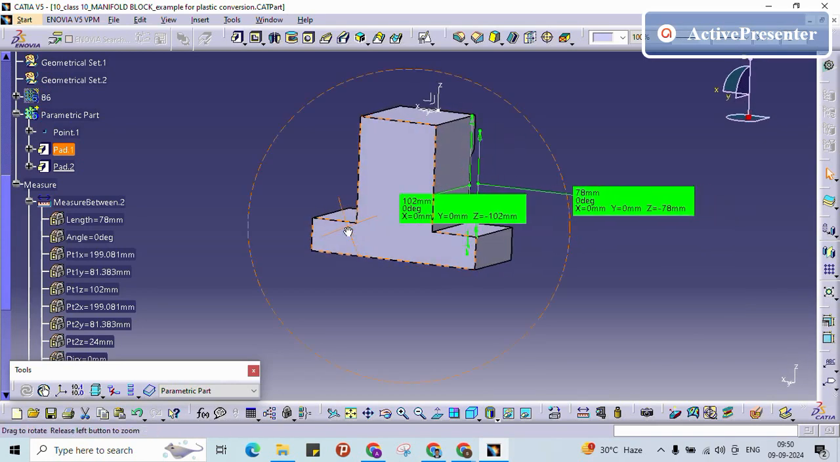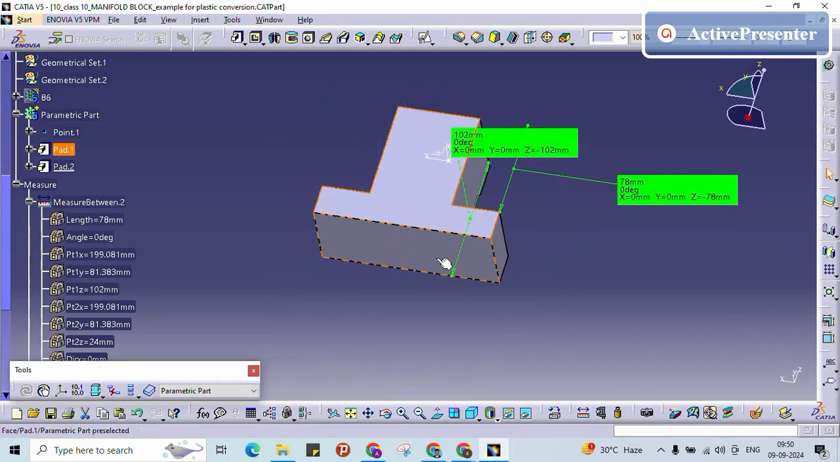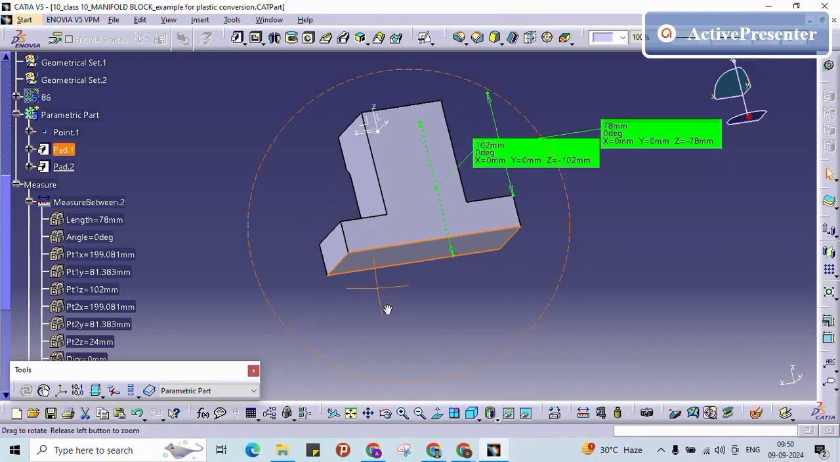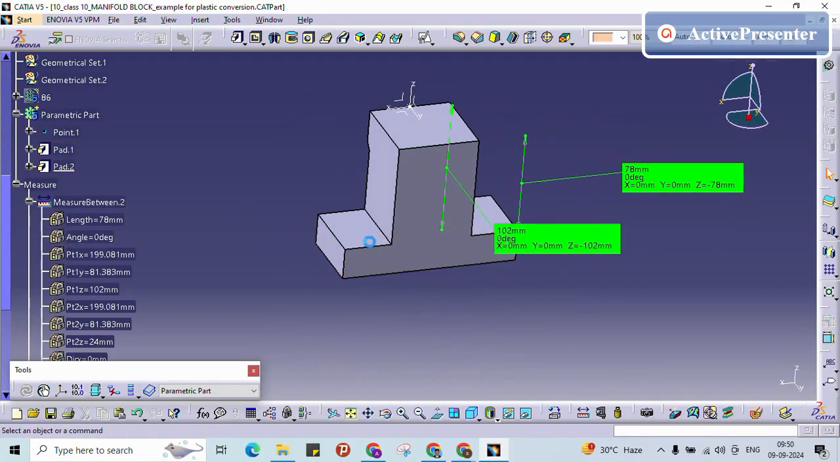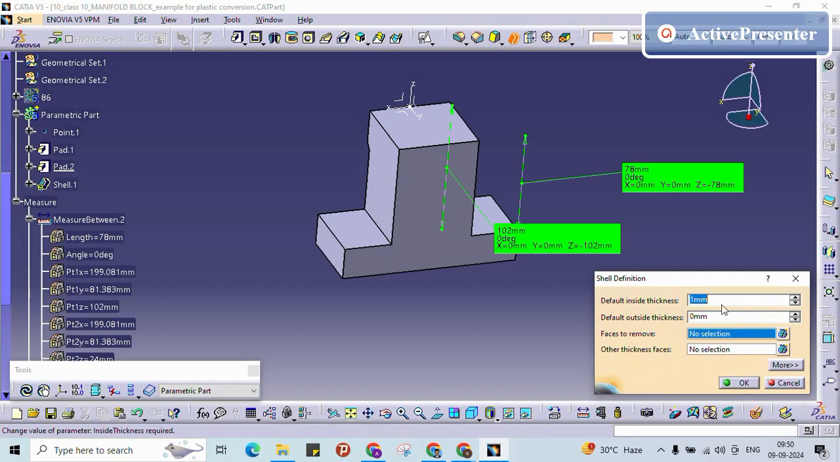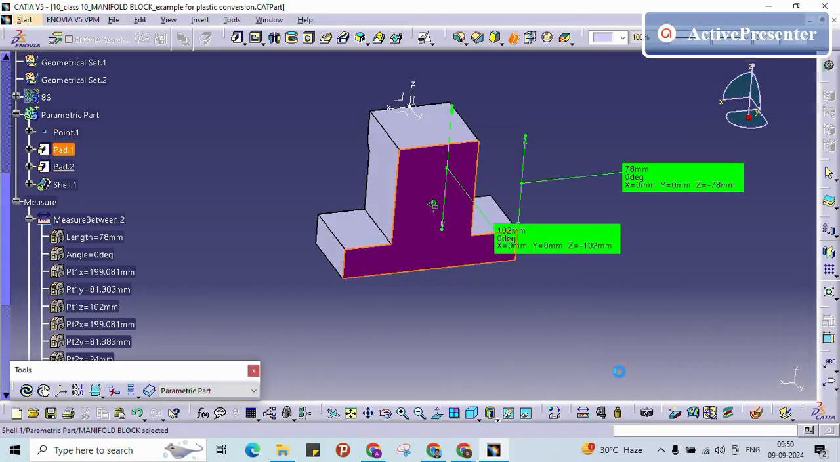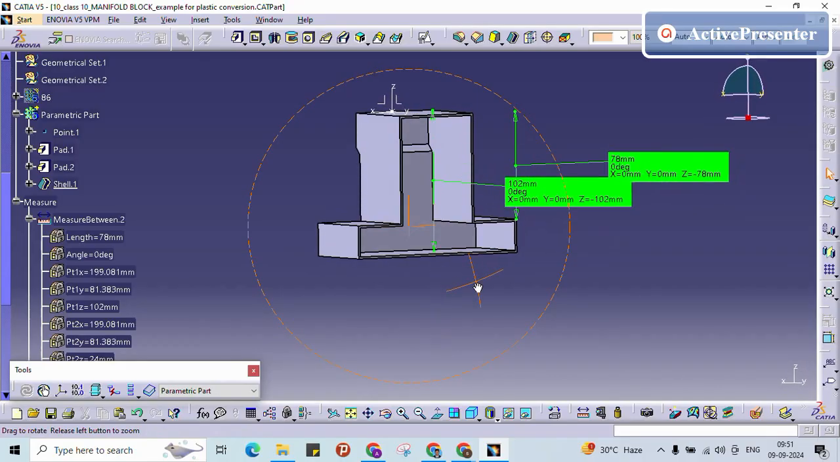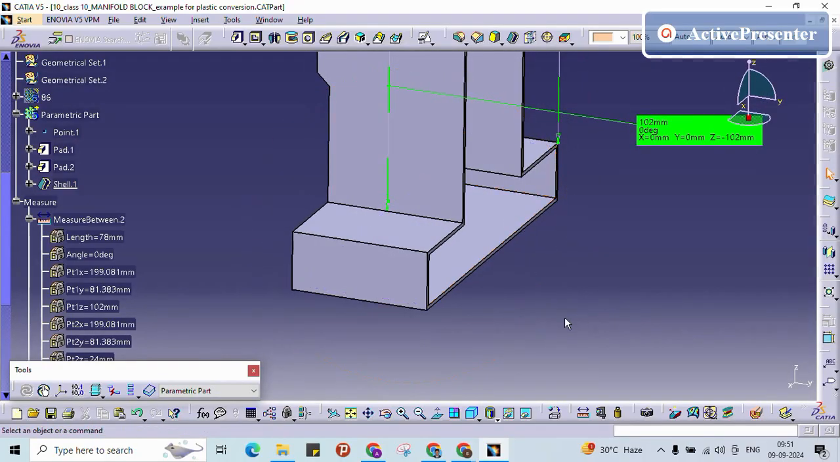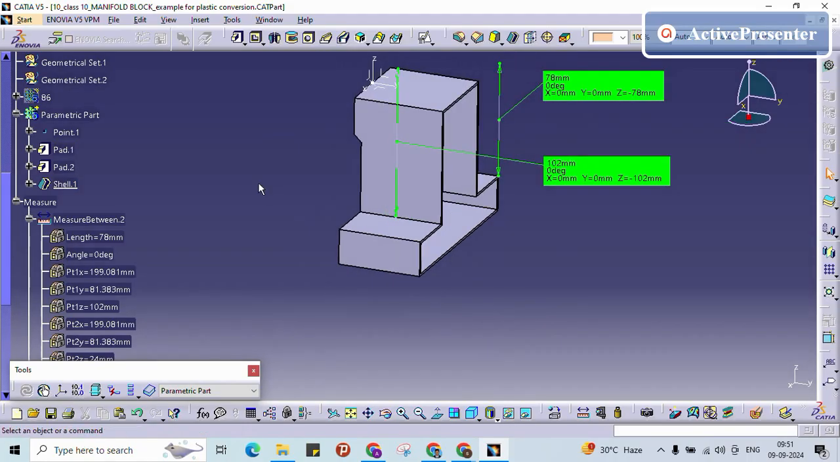Okay, we will see what is happening here. So I am going to do the shell option. My part thickness I will keep as 1.5. I will remove this surface so I can extract this part. Okay, as of this, it is okay.